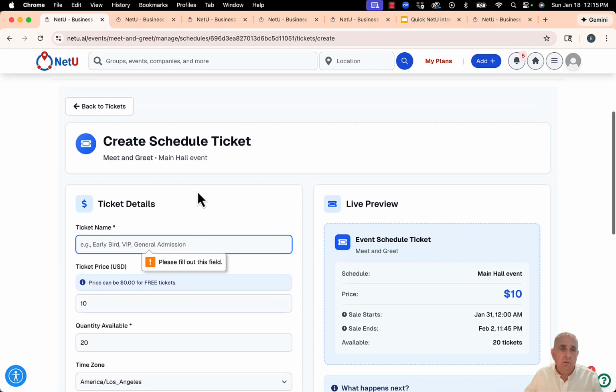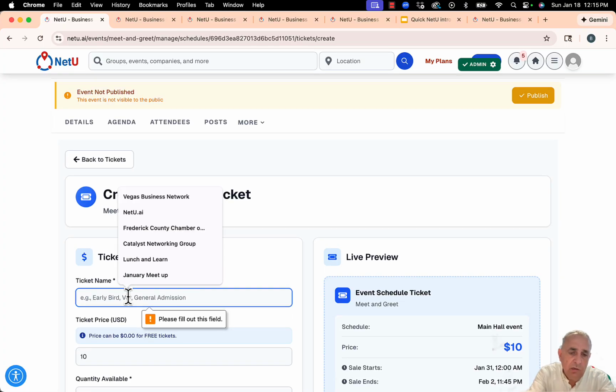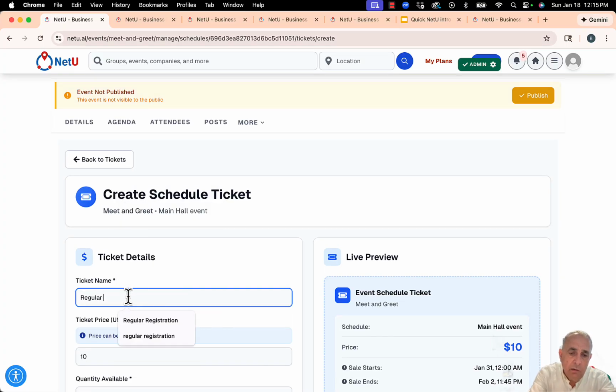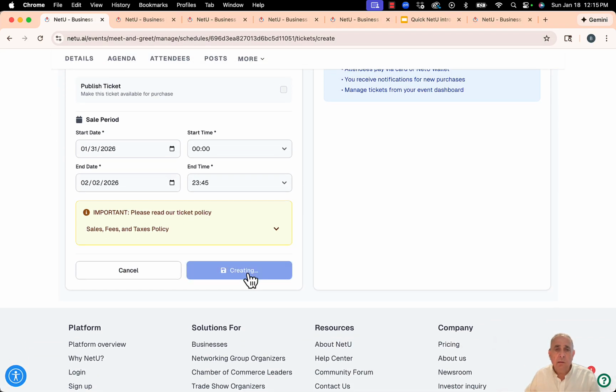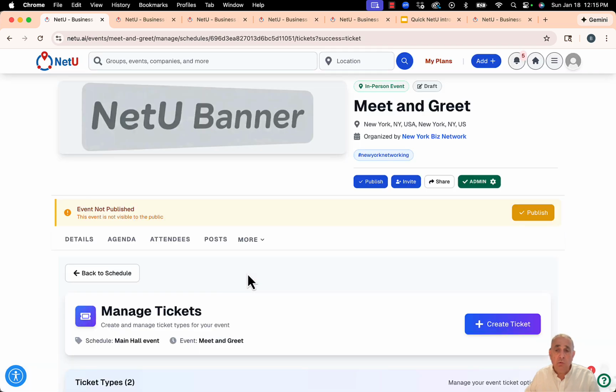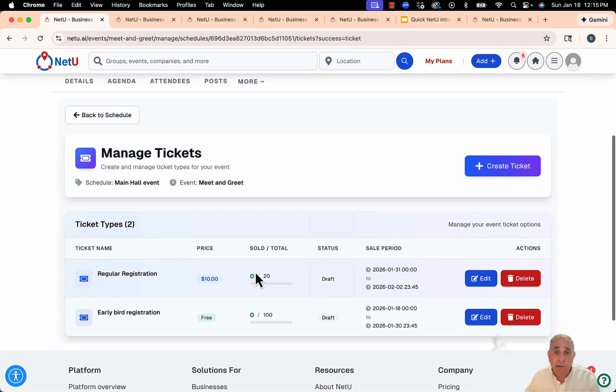And oh, I need to fill out here regular registration, and now I'm going to click on create a ticket, and now I created 2 tickets. Now, of course, I need to publish those tickets. I don't think I did publish them.